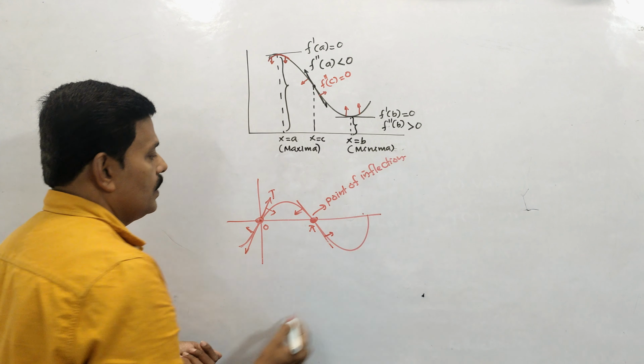What about f of x equal to x cube? This is the graph of f of x equal to x cube. So at x equal to 0, if you draw the tangent, the x axis itself is the tangent. So there you can see one